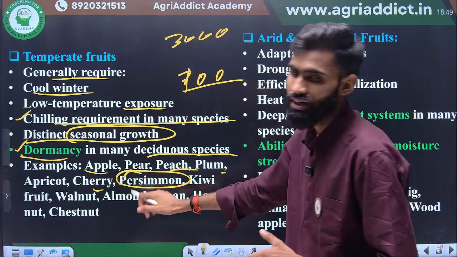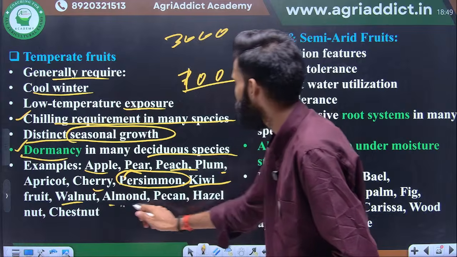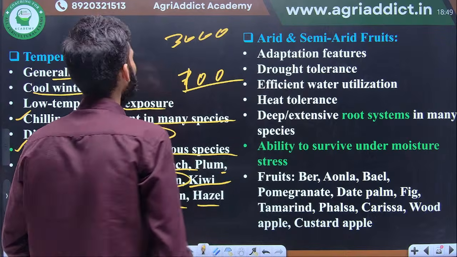Okay, examples are apple, pear, peach, plum, apricot, cherry, persimmon. Persimmon is a temperate crop but goes into subtropical conditions. Kiwi fruit, walnut, almond, pecan nut, hazelnut, chestnut. These are examples of temperate fruit crops.